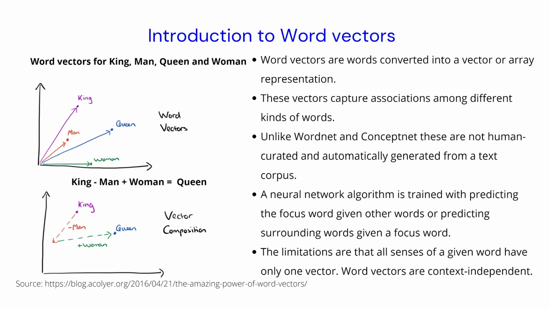Similarly, if you take the word duck, duck could mean a noun, or duck could mean to avoid when taken in the context of a verb. But here in word vectors, we only get one representation for a given word. So word vectors do not actually capture context, and so they are unable to isolate different senses of a given word.